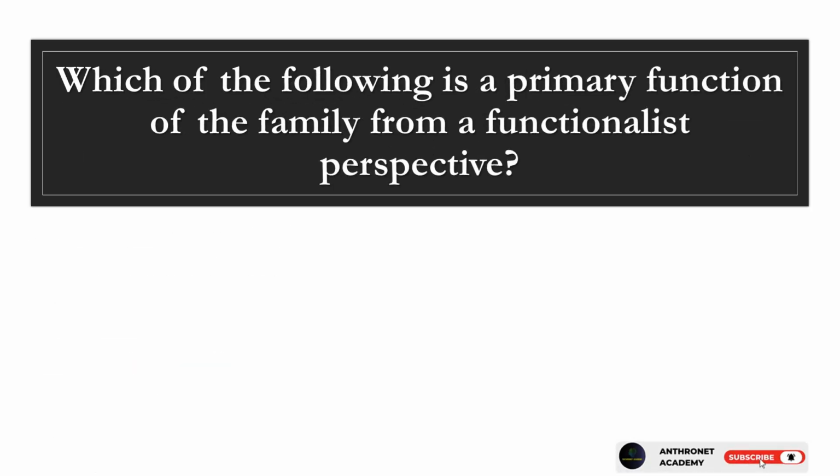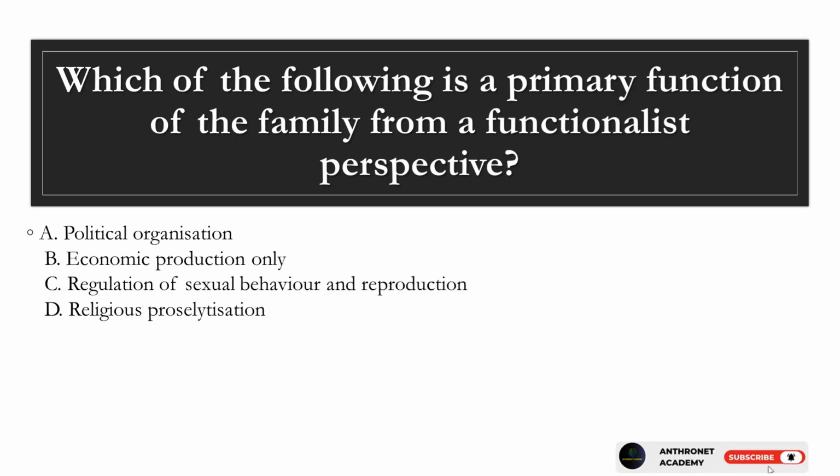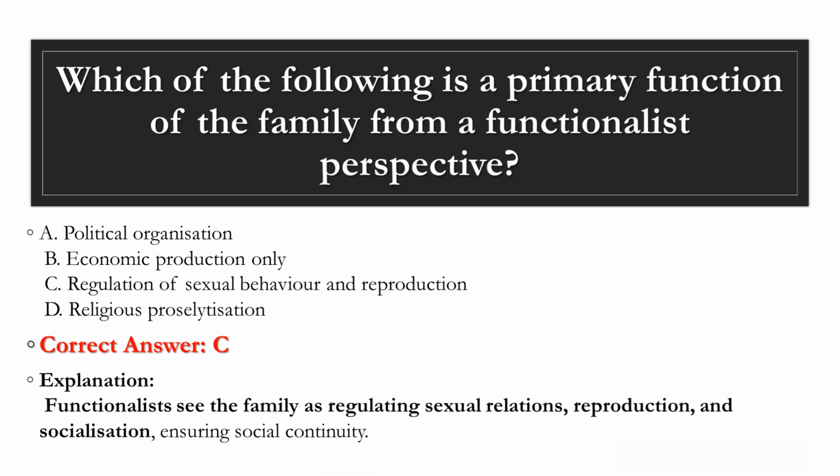Question 8. Which of the following is a primary function of the family from a functionalist perspective? A. Political organization. B. Economic production only. C. Regulation of sexual behavior and reproduction. D. Religious proselytization. Correct answer, C. Explanation. Functionalists see the family as regulating sexual relations, reproduction, and socialization, ensuring social continuity.